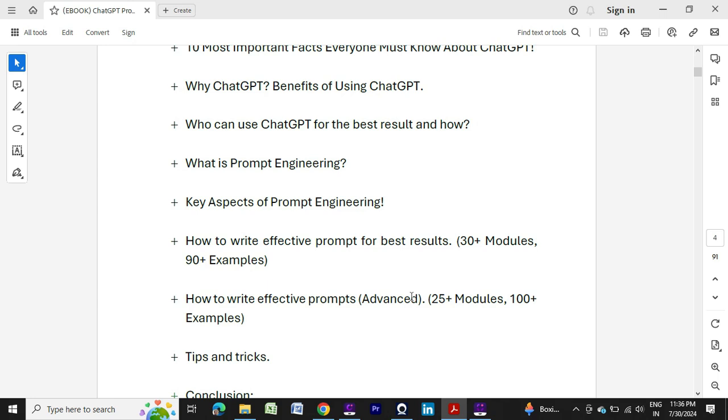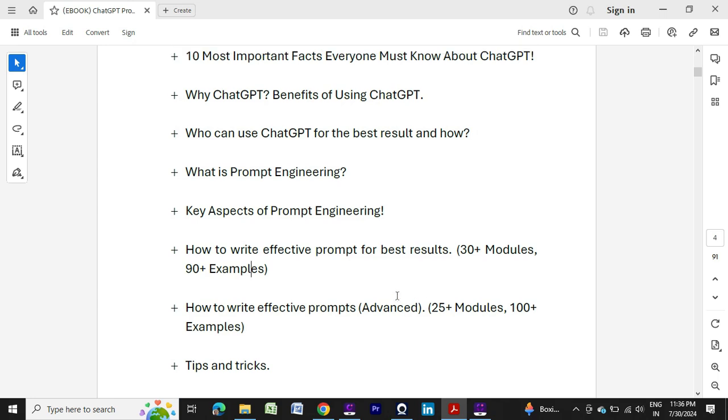So for understanding that advanced level thinking, the advanced level course, you have to complete the beginner side also. So I would request you to complete the beginner first and then go for the advanced one. Then some tips and tricks I will share, and then the conclusion, all these things. So this is the glimpse of what we can expect from this course, and we will explain details about it.